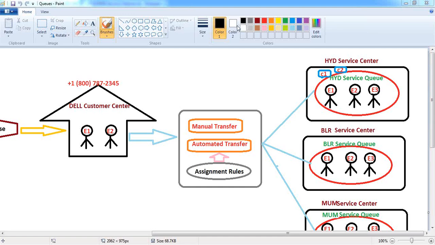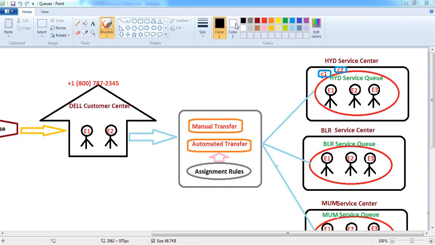it may be a lead record also. Whatever records have been created by the users, until any person has processed that record, till that time the record will be waiting inside a location that is called a queue. So a queue is nothing but a location which contains all the pending records which are awaiting processing by the queue member.